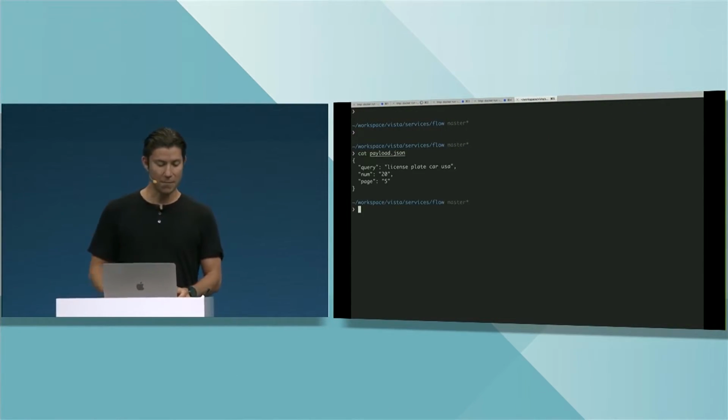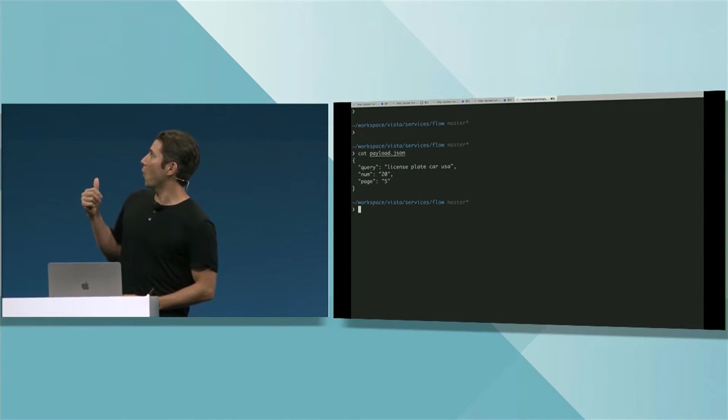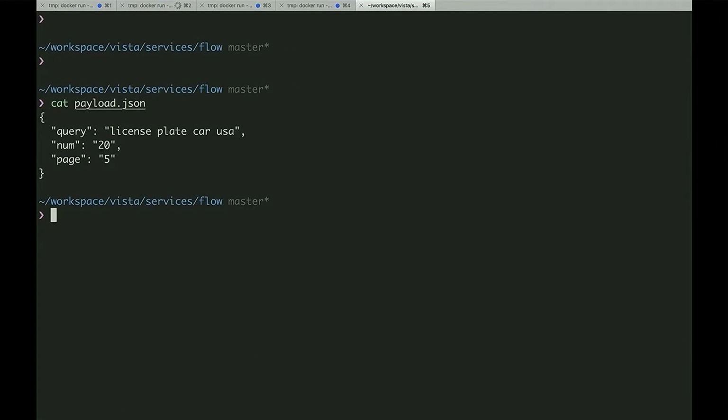Don't ask me why. So if you look here, all I have is a simple payload.json file. It's just your standard JSON, three input variables, license plate, car, USA. We're going to pull 20 of them. And because the FN functions actually take standard in as their input, it's very, very simple. I can actually take that payload, and I can pipe it right into fn call. fn call is a wrapper around curl, which hits the server, which in this case happens to be running locally on my machine. And then my app name is my app, and it's flow.